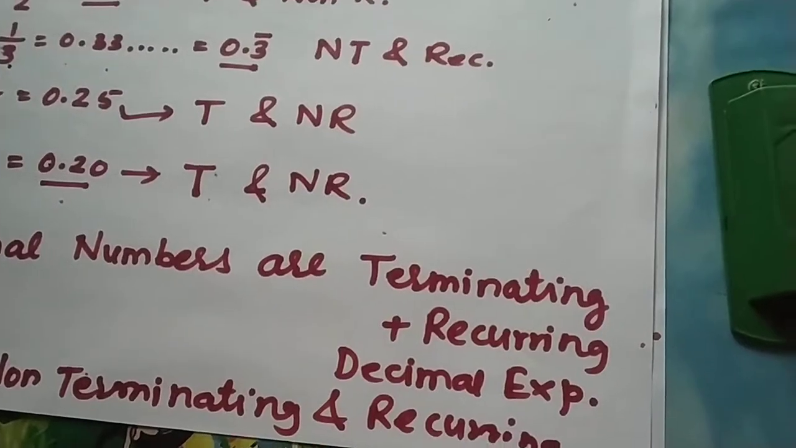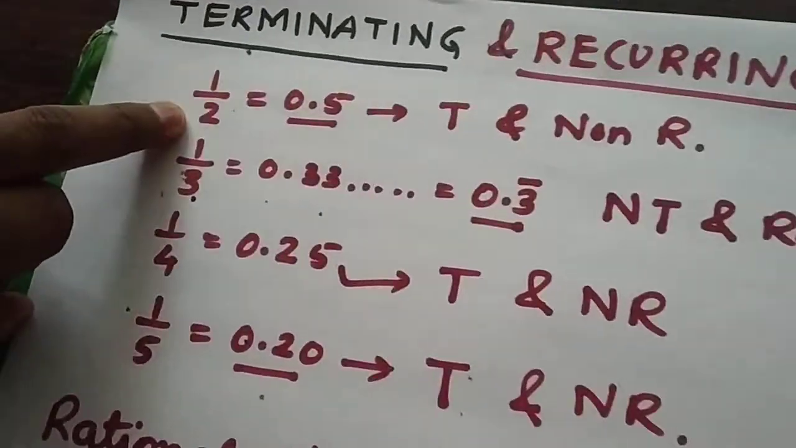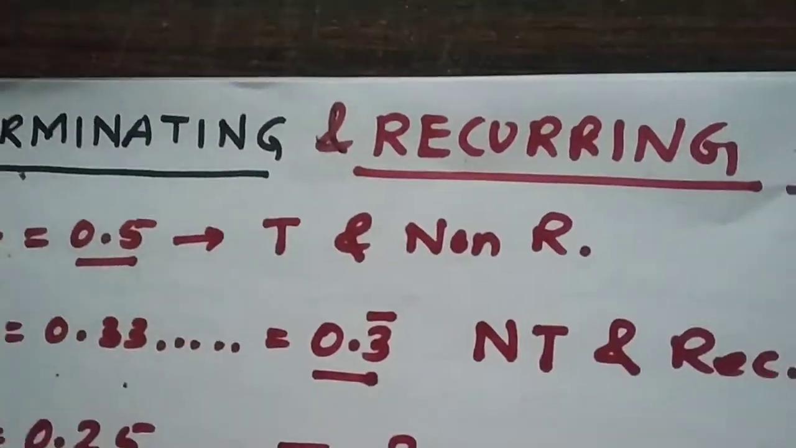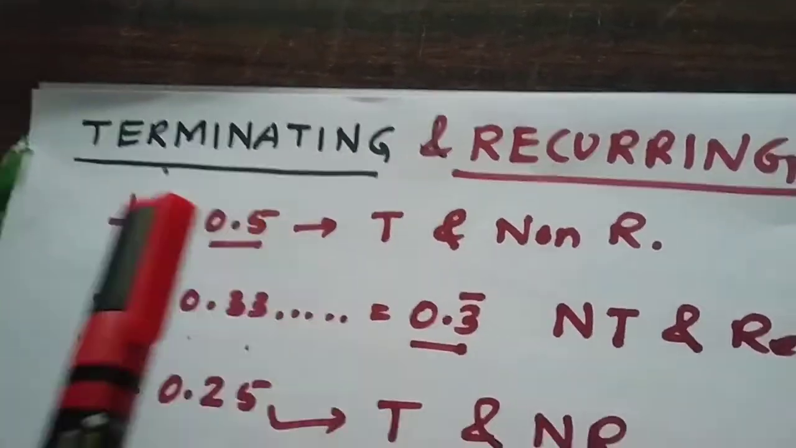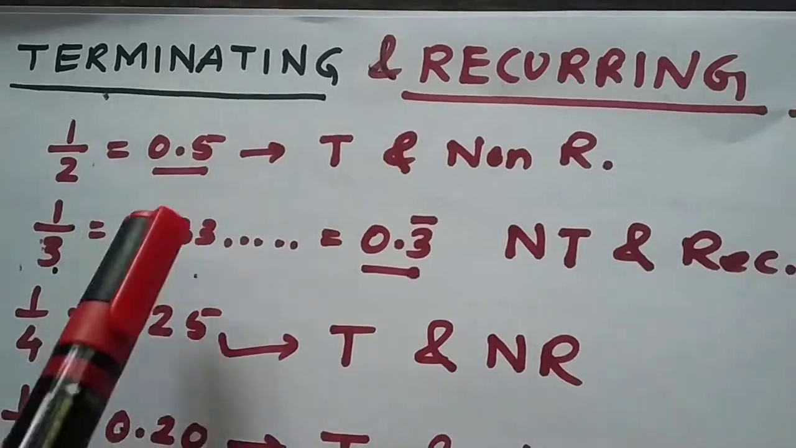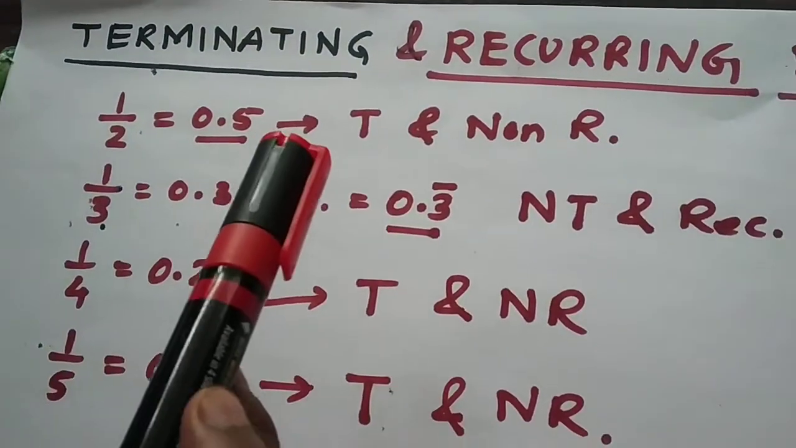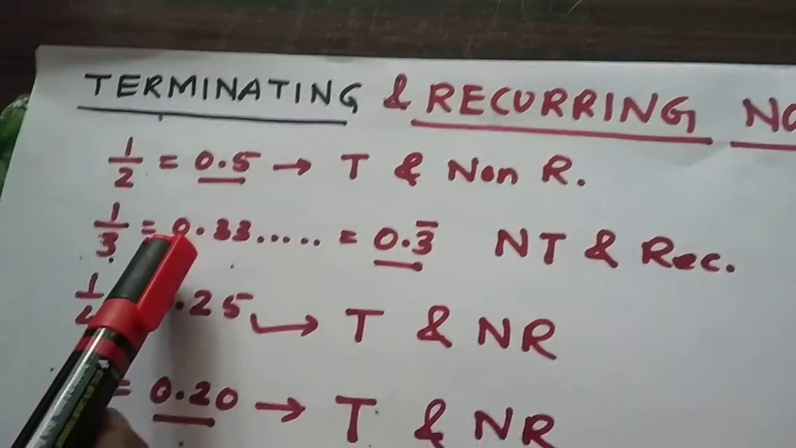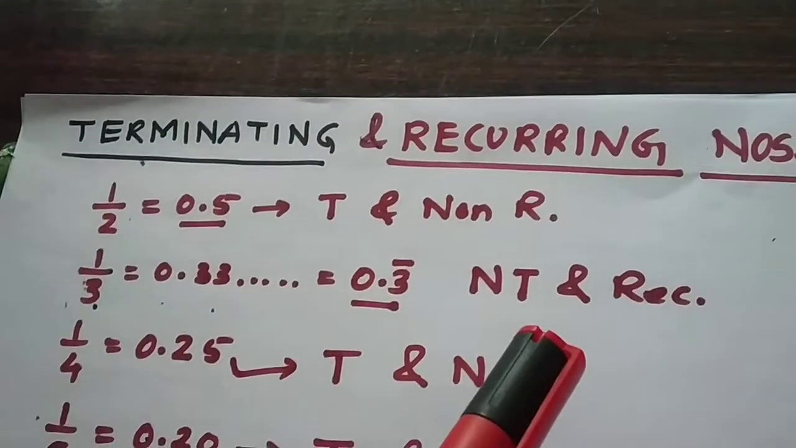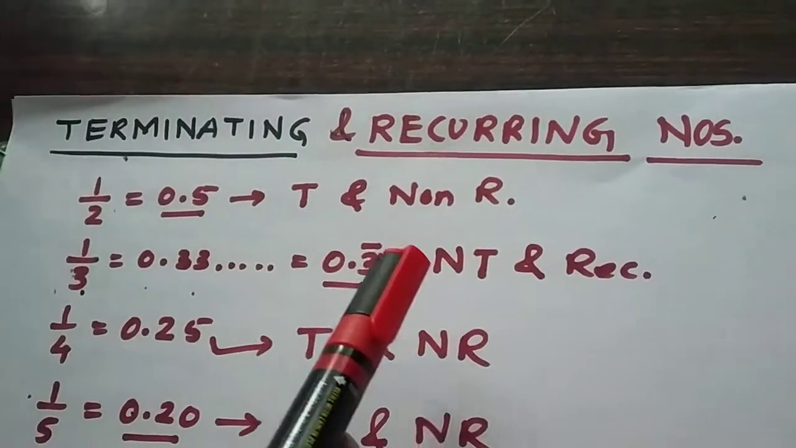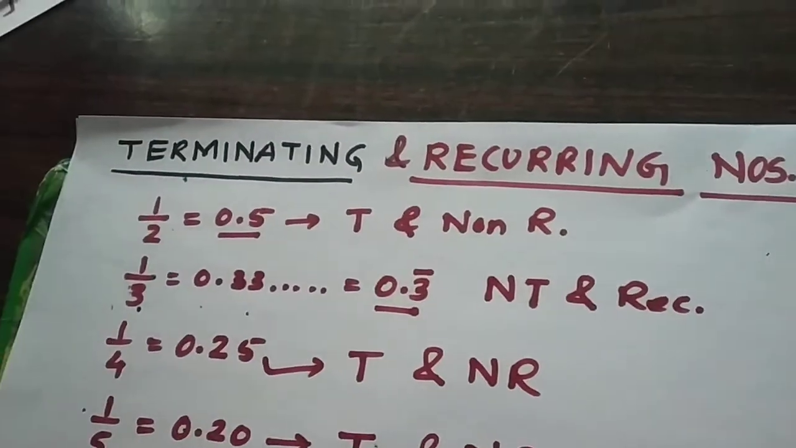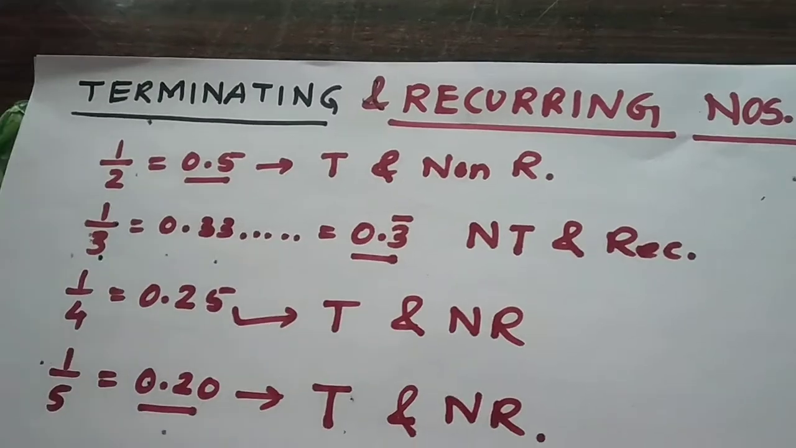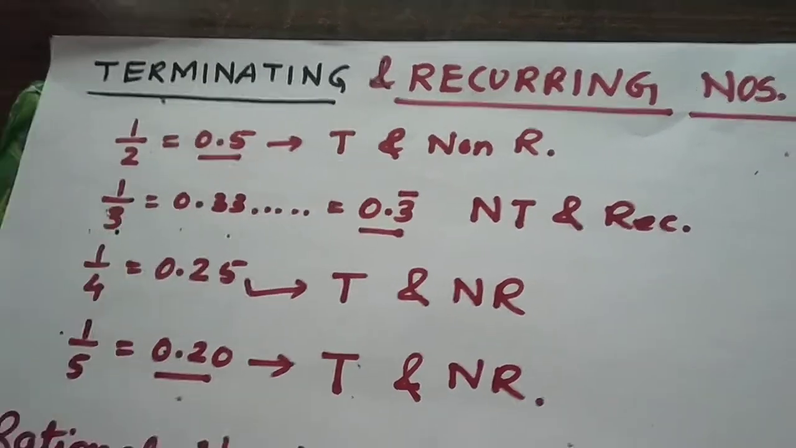See friends, 1 by 2, we know from the definition, is a rational number. This 0.5 is its decimal expansion. Now see, 0.5 is terminating and non-recurring, so this is also a rational number. 0.33 is non-terminating but recurring, therefore it is also a rational number. So we have understood what a rational number is.